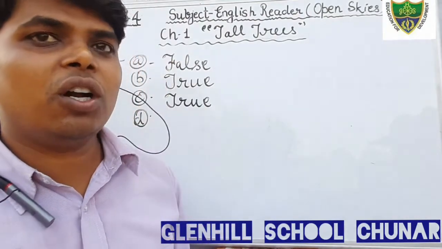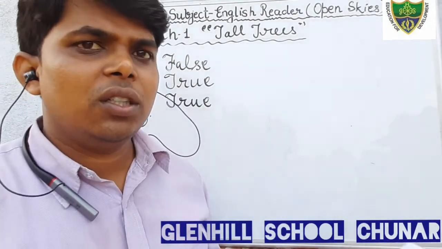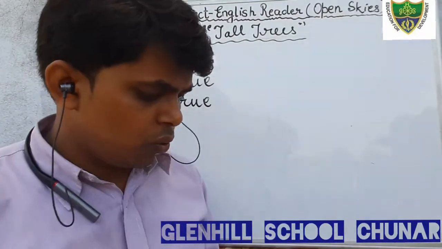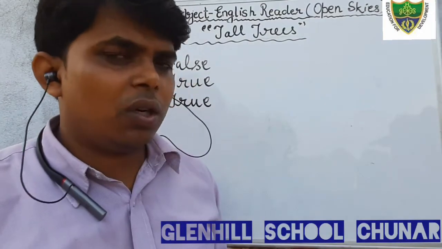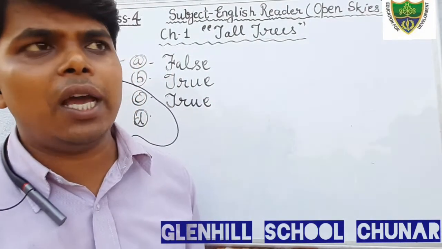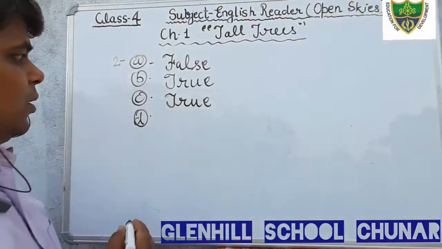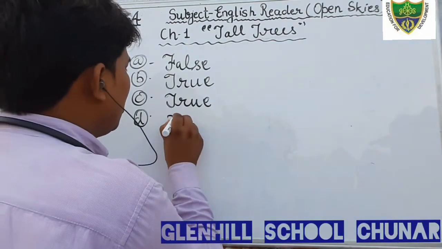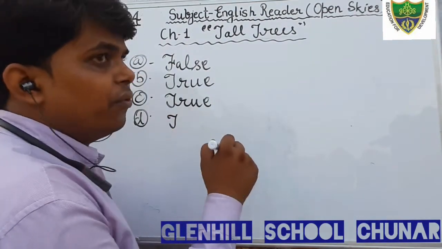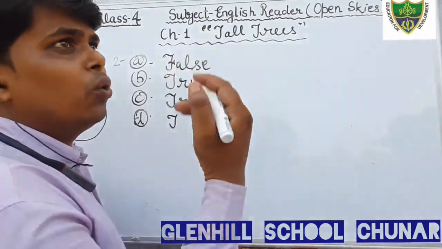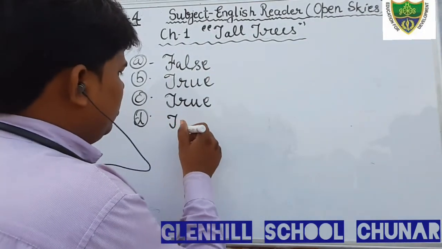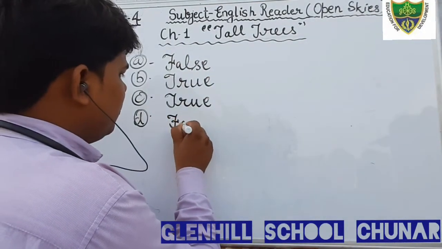Next question. The tall trees can touch the clouds. No, tall trees, it may be true, may not be true. Although the tree is very high, it cannot touch the clouds. So we will write it false. In the rainy season, some clouds move at a very low range. So we will write it false.